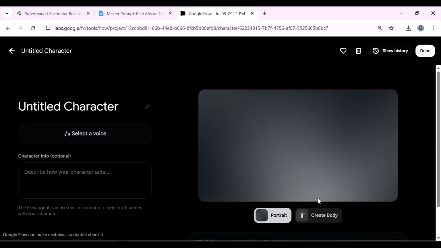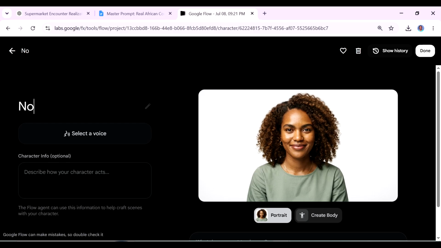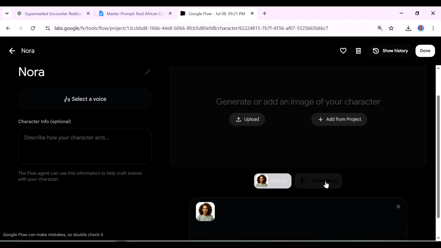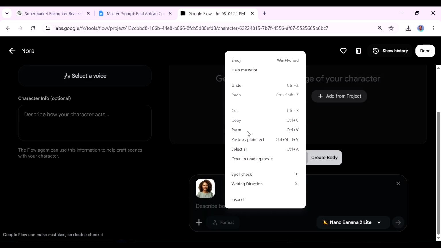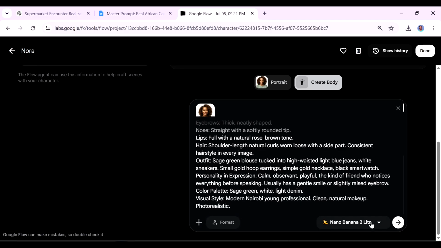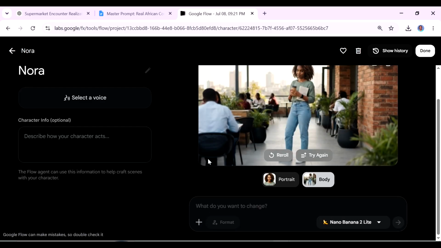When it says untitled character here, we're going to name it Nora. And you can see Nora here. I think she looks really realistic. This is a portrait. We can also create a full body. I'll just paste in here the exact same prompt that we have used to create the portrait. And this is who I got as my Nora.